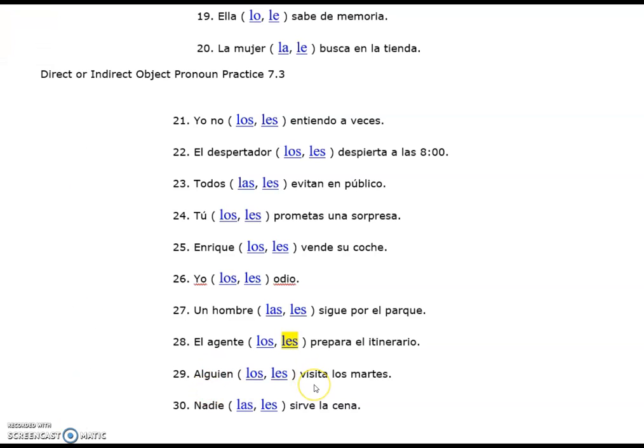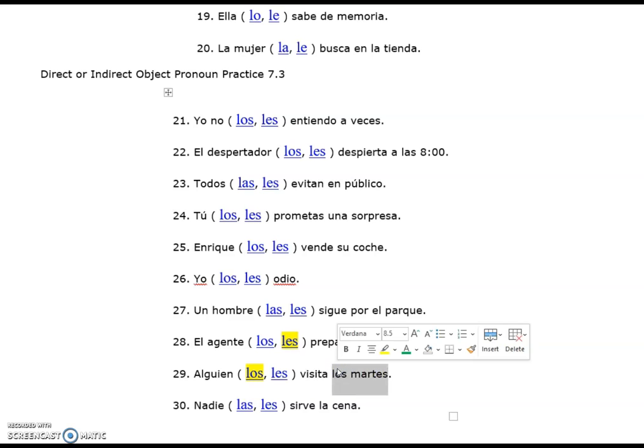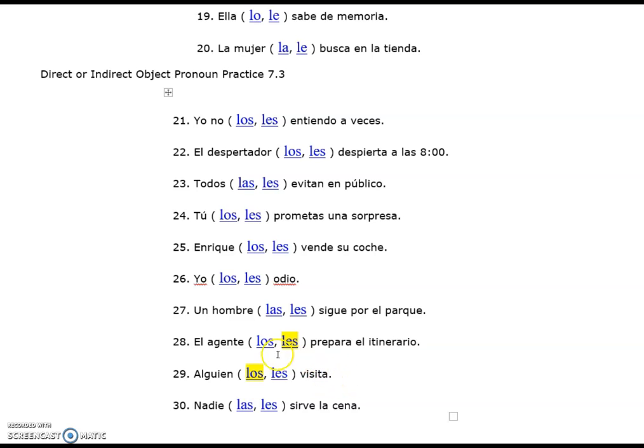But someone is visiting them on Tuesdays, someone visits them on Tuesdays. So visits what or whom? Visits them. That would be the direct in that case. Because Tuesday is irrelevant. It's not what's being visited. That just tells when. That's an adverb. So I could take that out of the sentence. Someone's visiting them, or someone visits them. That's the direct there. Whereas this one, preparing the itinerary for them.